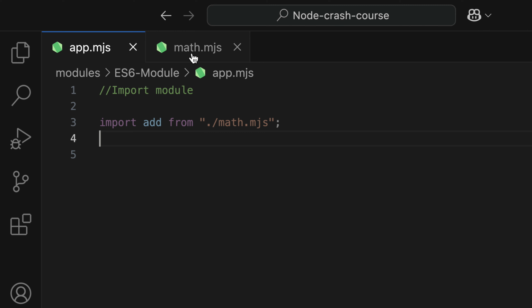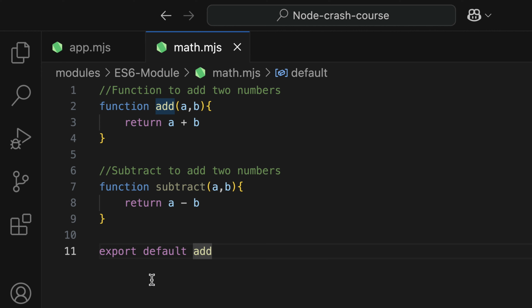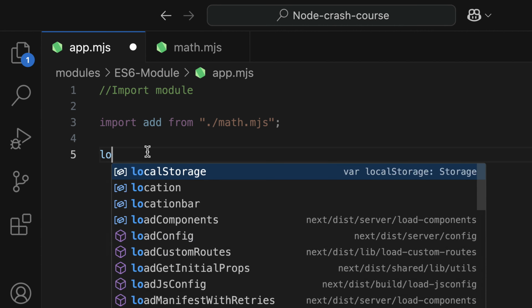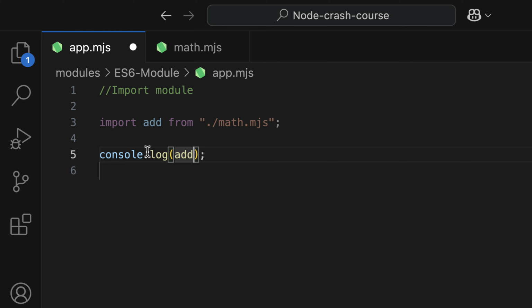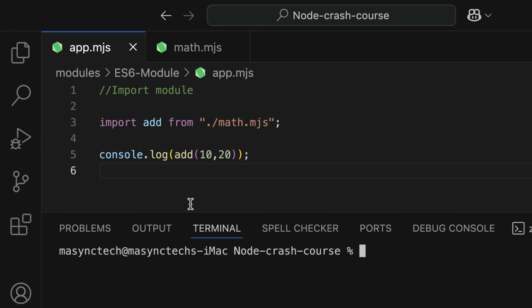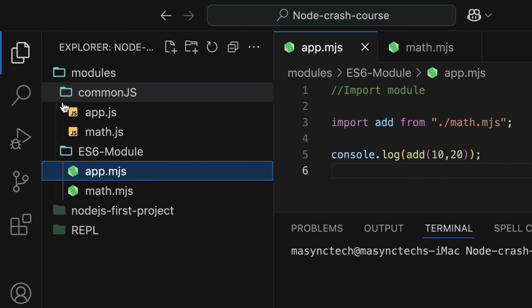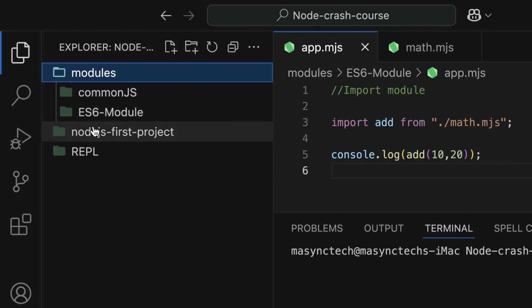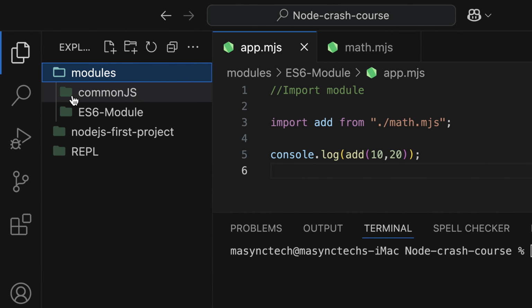If I execute the function called add, this name can be anything, but it represents what has been exported from this file. So in here, I'm going to log add, passing in, let's say, 10 and then 20. In the console, I'm going to log it. Well, I didn't open this one as a standalone, so let me show you the other way of running your application.